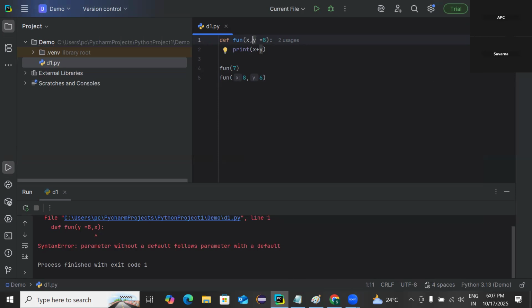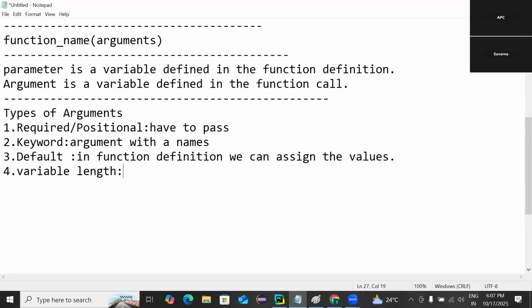Yes, I hope you are clear with default arguments. Then the variable length argument. Here in real time, what happens? There comes a large function, and we need to send a large number of parameters to the function. In that case, instead of defining all the parameters in the function definition, Python provides one more type of argument called the variable length argument.